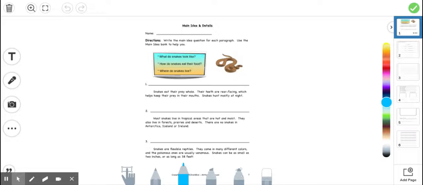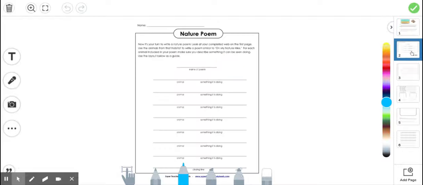All right, here we are on our Wednesday morning work. We're going to start with this page on main idea and details. This is really similar to the other pages that you've done. You're going to look at these 3 main idea questions, and you're going to figure out which one of these paragraphs goes with each question. Pretty easy.